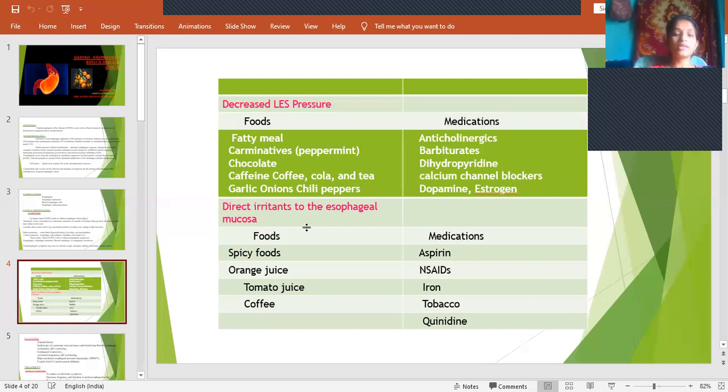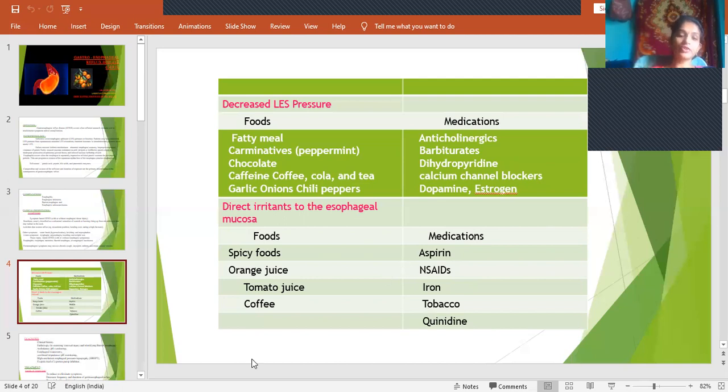And then direct irritants to the esophageal mucosa. Some foods like spicy foods, orange juice, which has citric acid, tomato juice, which also has some citric acid, and coffee, all cause direct irritation to the esophageal mucosa. And the medicines like aspirin. How does aspirin cause irritation? I have explained already in PUD, so once again you go through it. NSAIDs are also the same, along with iron, tobacco, and quinidine. All these cause direct irritation to the esophageal mucosa.